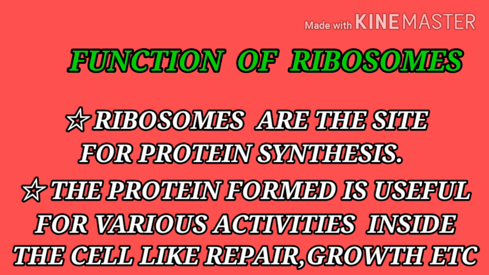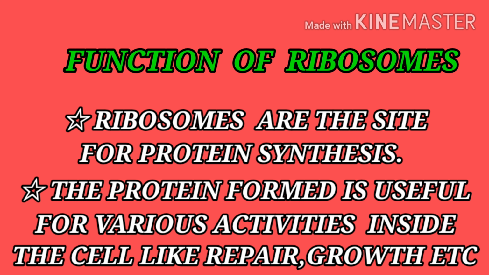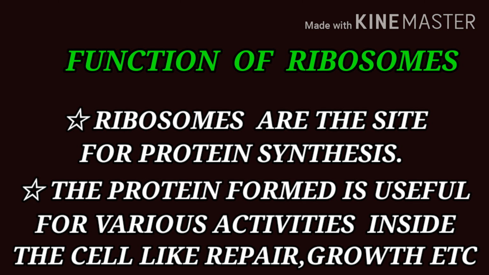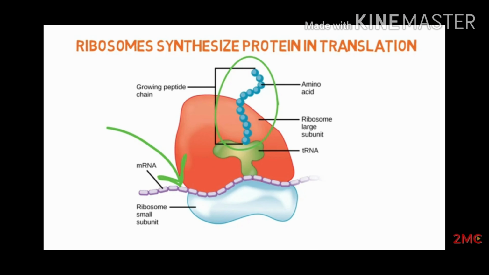The main function of the ribosome is that it helps in protein synthesis. Ribosomes are the site for protein synthesis, and that process is called translation. The protein formed is useful for various activities inside the cell, like repair, growth, etc. Whatever topic was discussed in this video about the ribosomes, that should be clear to you.